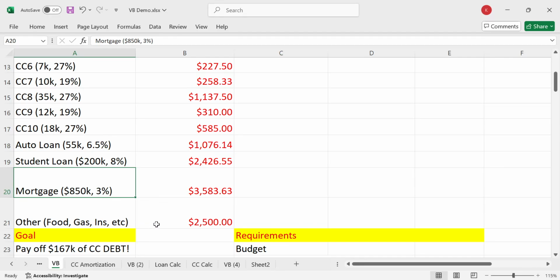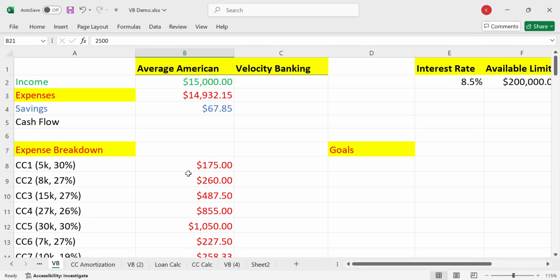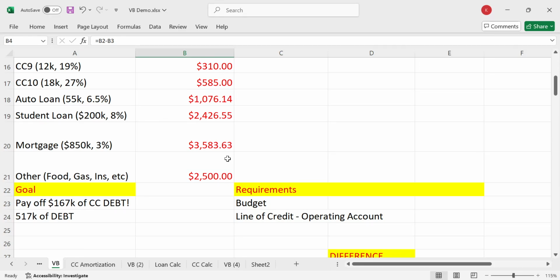Again, rich people problems, and on top of that, we got 2,500 in general expenses: food, gas, insurance. Maybe this might go up, I don't know, I'm just throwing out a number. But yeah, here we are with $67 in savings. Now, when we do velocity banking, two things. Number one is the budget. You can kind of see I've done one side of the budget, and then we do the velocity banking side.